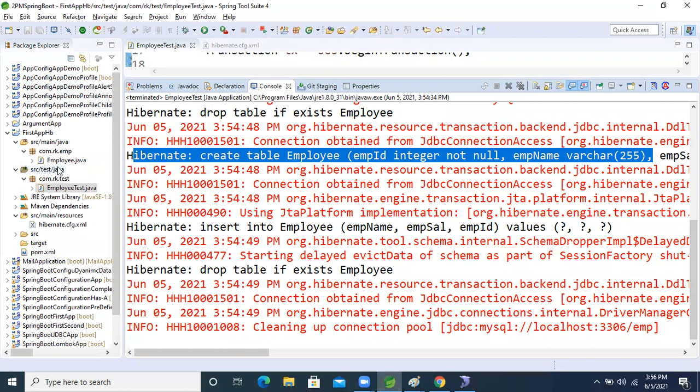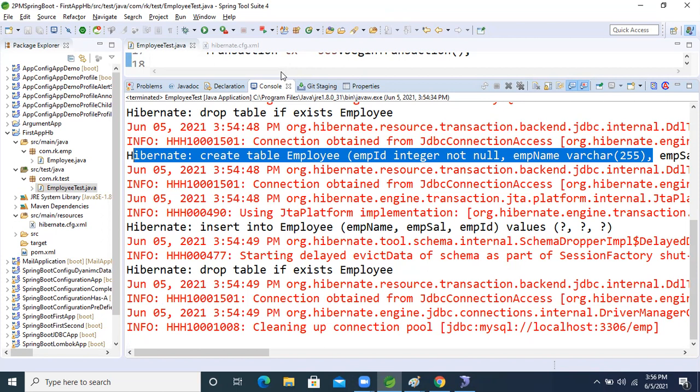In real time, we use update only. The property will be update, not even create. Because if we take create, just think about it in real time, if the server crashes, what will happen? Our end user clients will lose all our data.